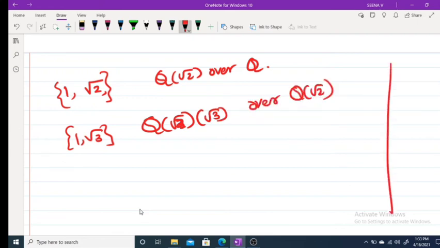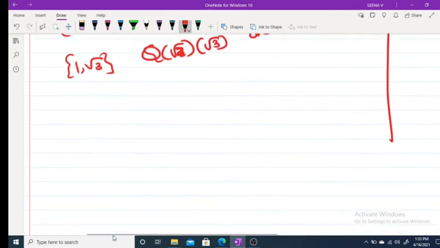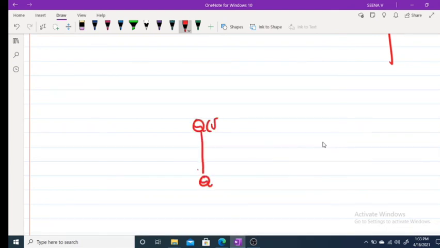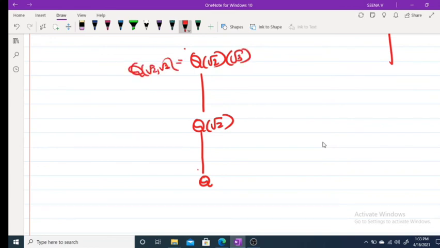If you consider like this, this is Q, this is Q(√2), this is Q(√2, √3), which is equal to Q(√2, √3). Here the basis is 1, √3, here the basis is 1, √2, and this is as in the previous case.